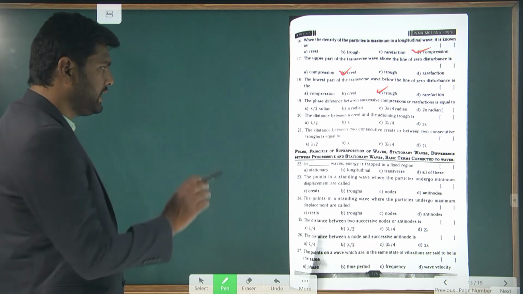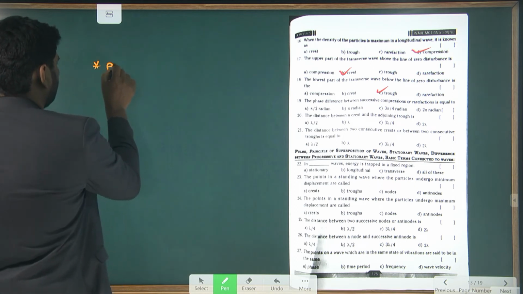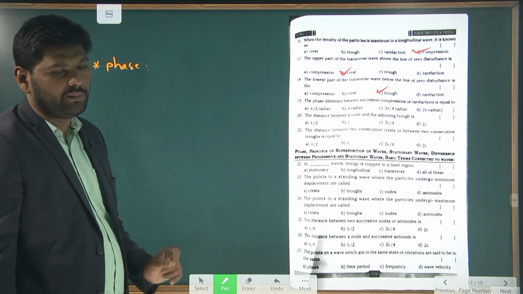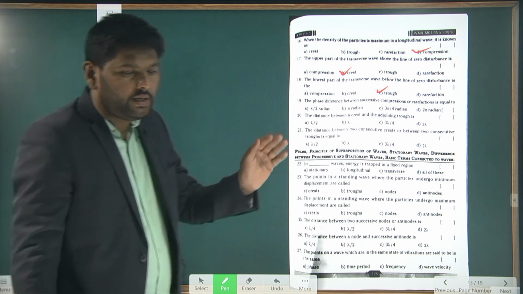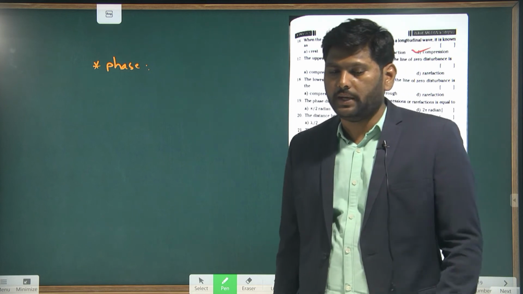Here, one term I thought to explain is phase. Generally, phase is the angle; it is represented with an angle. So phase is a term representing the position of the particle. Understand?